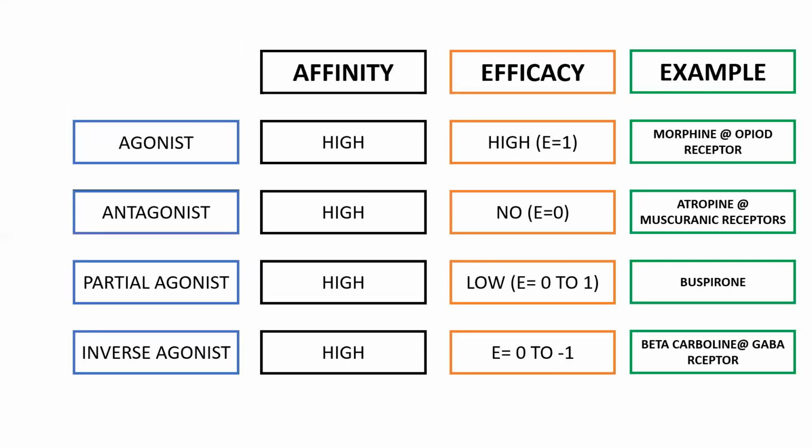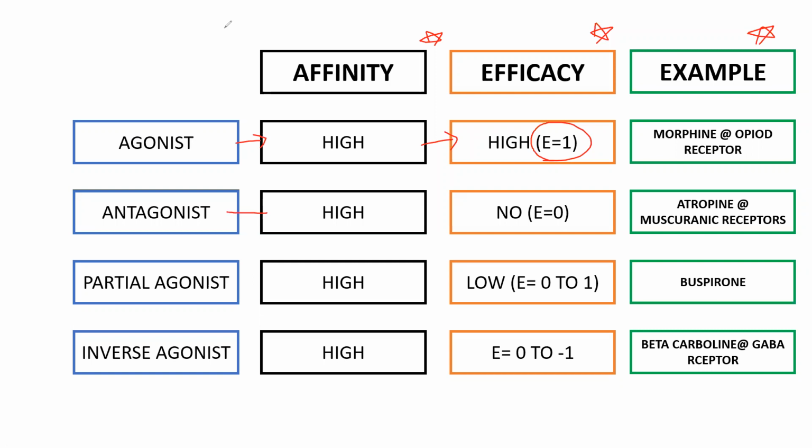So, agonist. I will be dealing with all these four terms under three headings: affinity, efficacy, and I will be giving one example also. Agonist has high affinity and high efficacy. Efficacy is equal to 1, I told. I will tell you what is 1, what is 0, and what is -1. All those things I will tell you, and next, I will be telling examples later on.